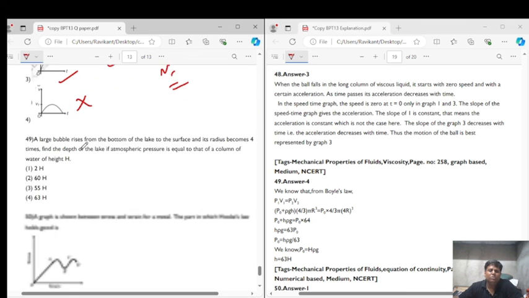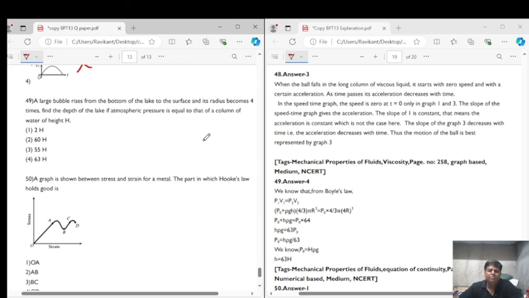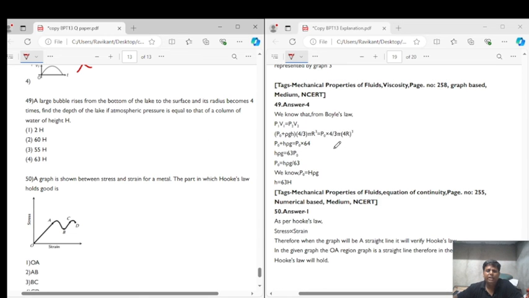Now let's come to question number 49. Question number 49 says that a large bubble rises from the bottom of the lake to the surface and its radius becomes 4 times. Find the depth of the lake if the atmospheric pressure is equal to the pressure of an H-high water column.